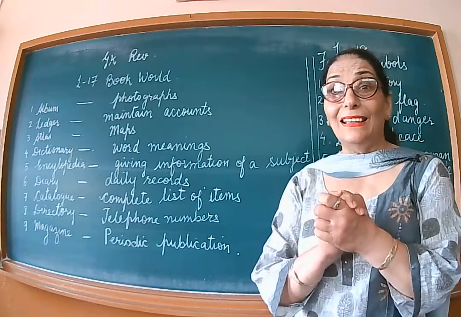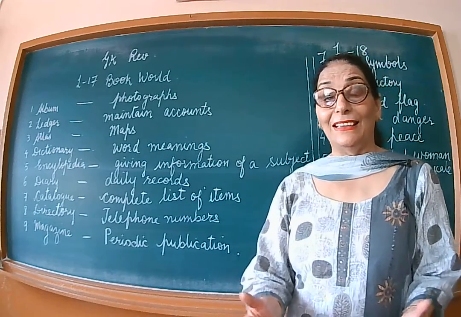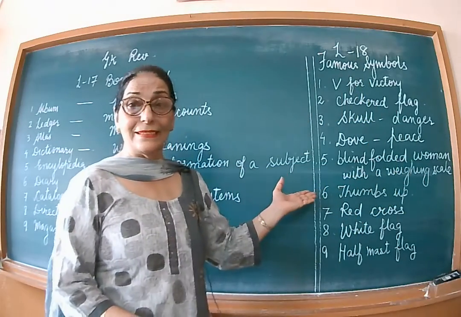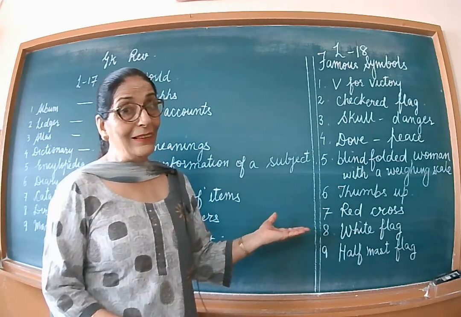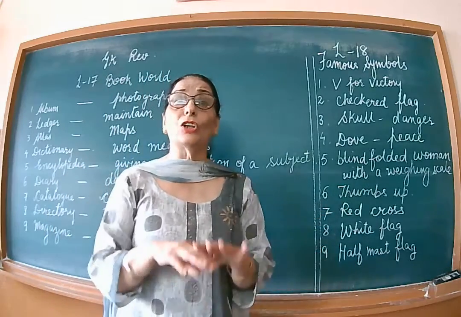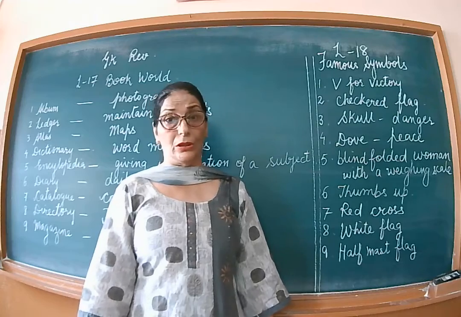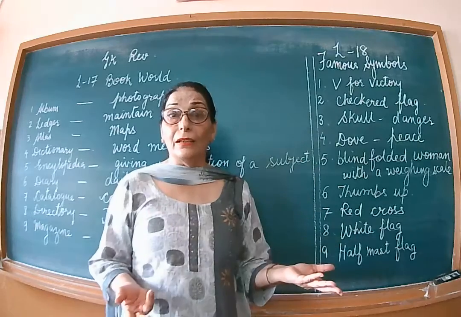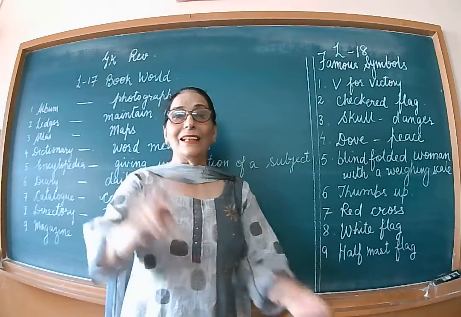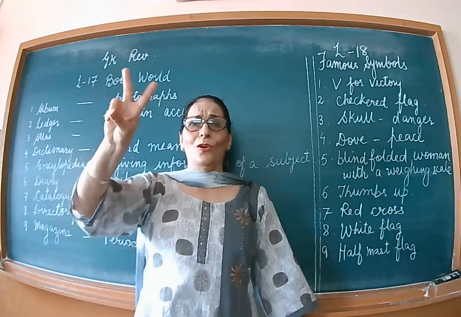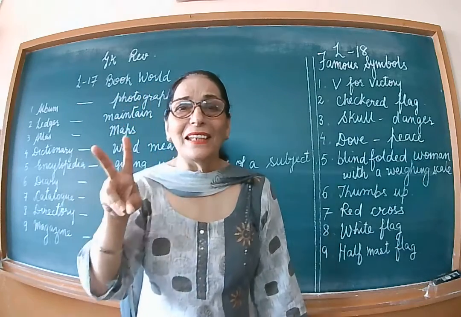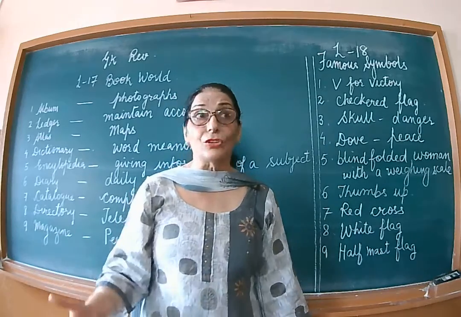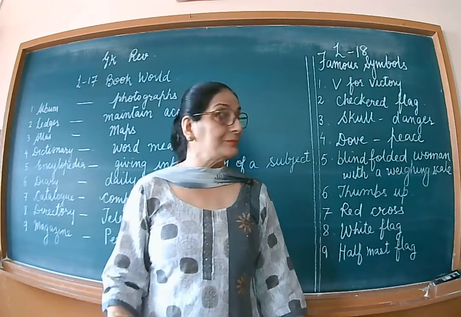Now let's learn the next chapter. That is chapter number 18, symbols, famous symbols. We have already done some. So there are some symbols which are common everywhere, all over the world. And you should know what they mean. What is the meaning? Suppose somebody is doing like this. Oh, ho, ho, ho. What does this mean? This means that that person has been victorious. He has won a match, or he has won something.